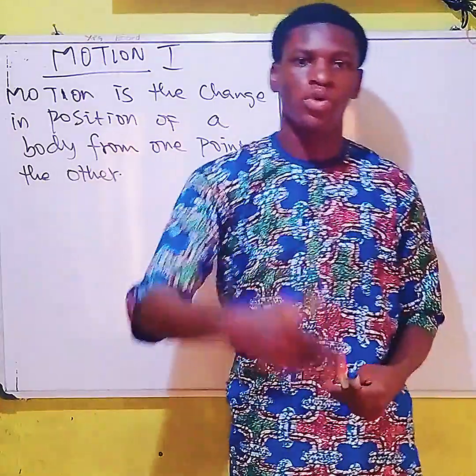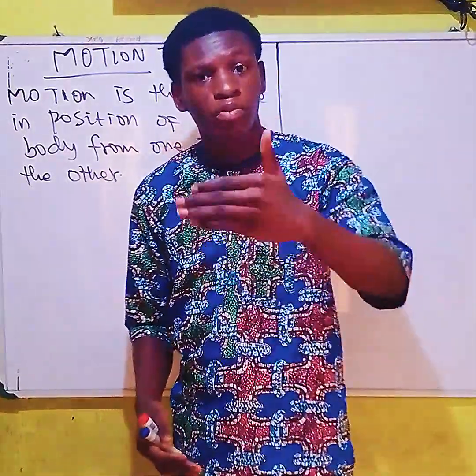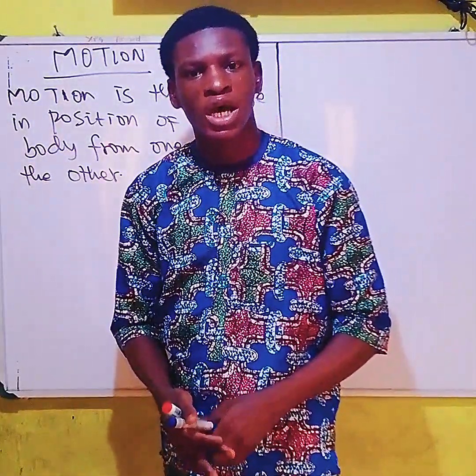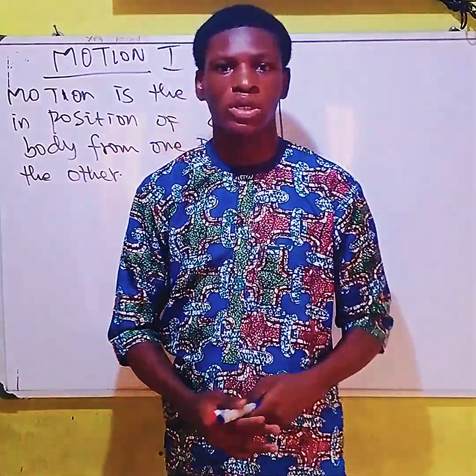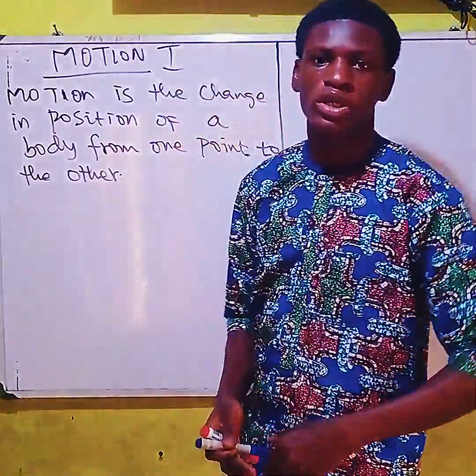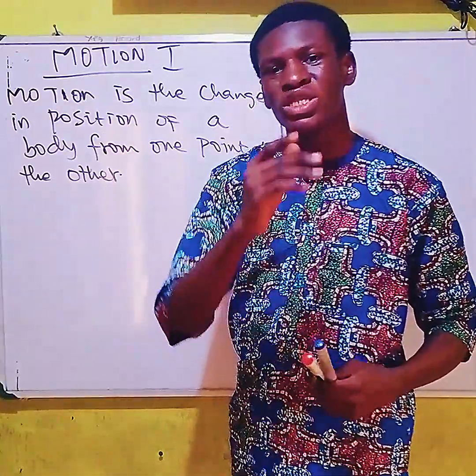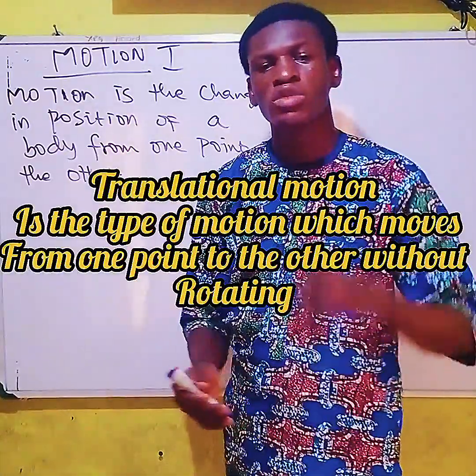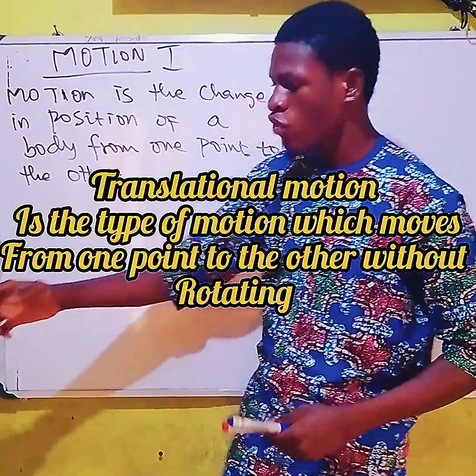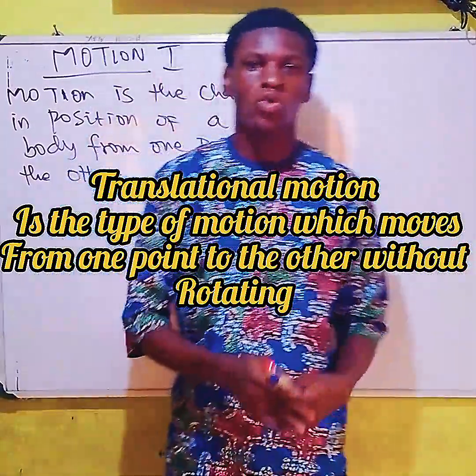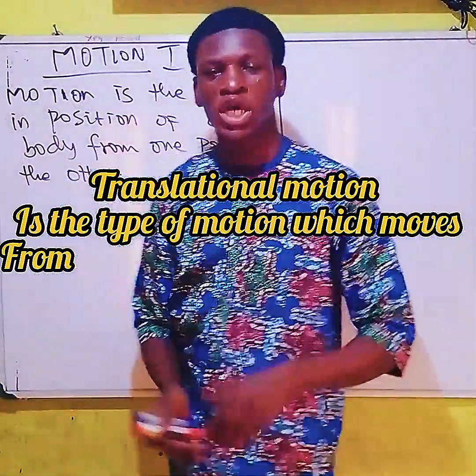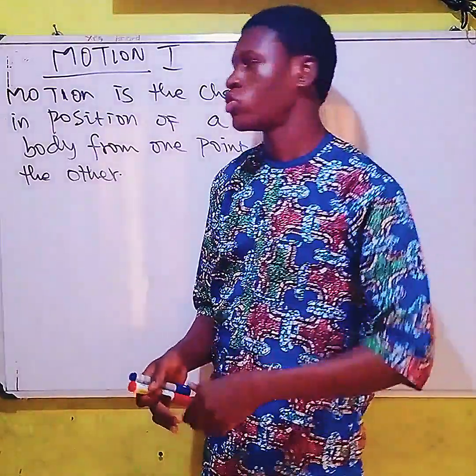It is the motion of the body while it moves from one point to another without rotating. That's what we call the translational motion.